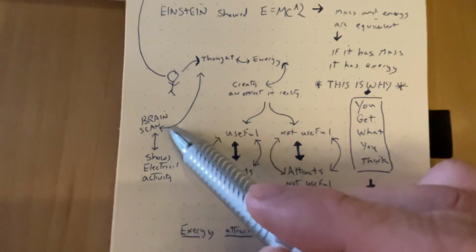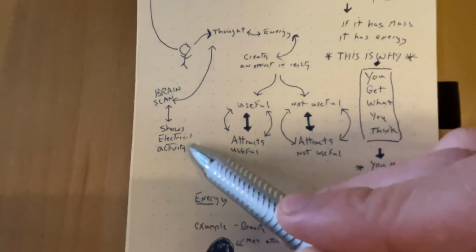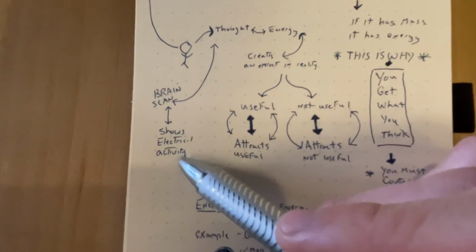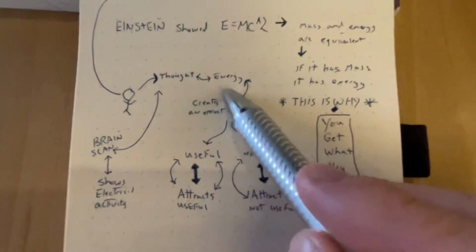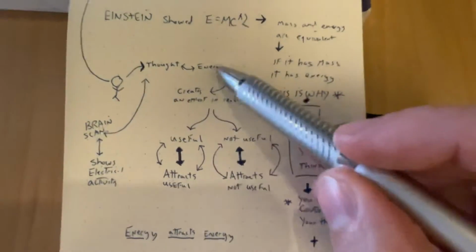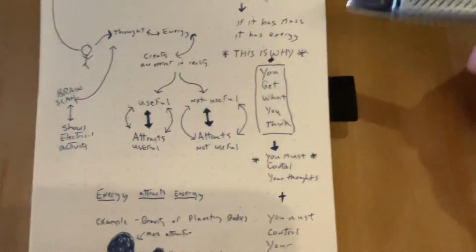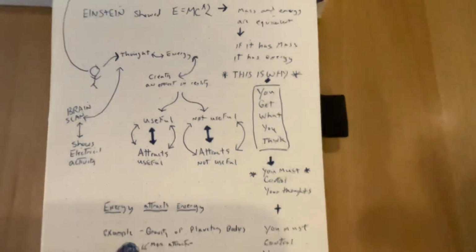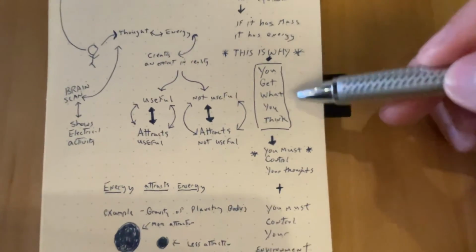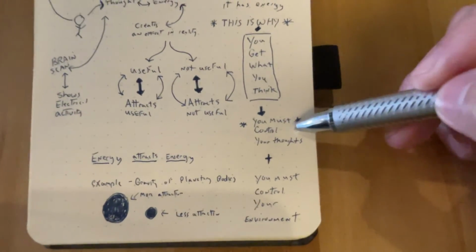And also the other thing about brain thought energy is if you think something in your brain, under a brain scan, we can see on a machine the electrical activity happening, right? Thoughts are energy. Okay, right now you're expending calories to just listen to what I'm saying. Okay, so my focus is not like right now. So this is why you get what you think, and this is why fundamentally this is so important.